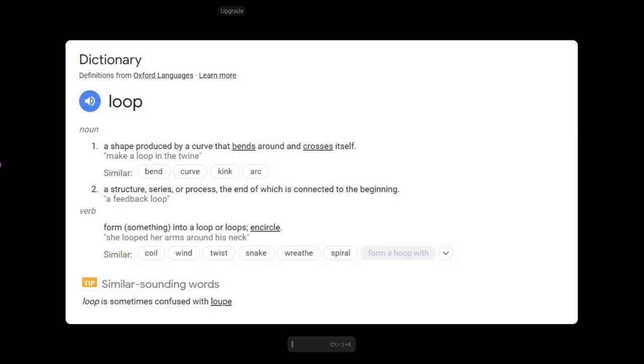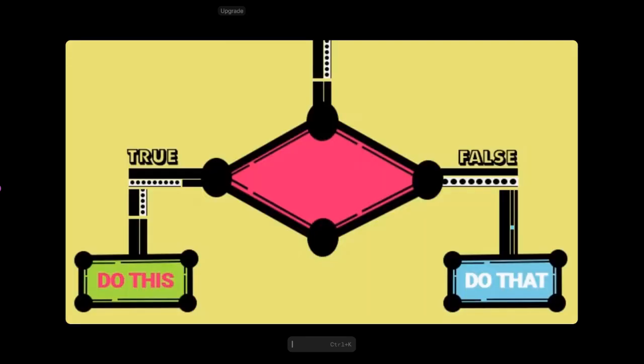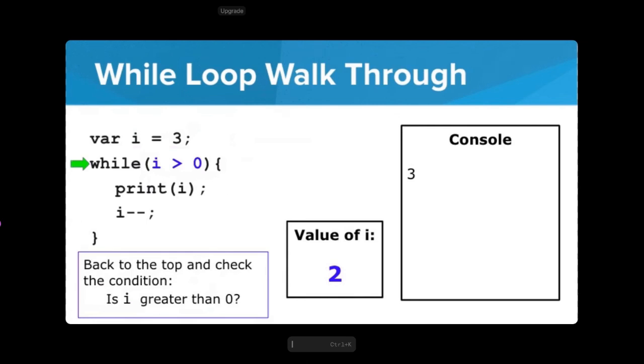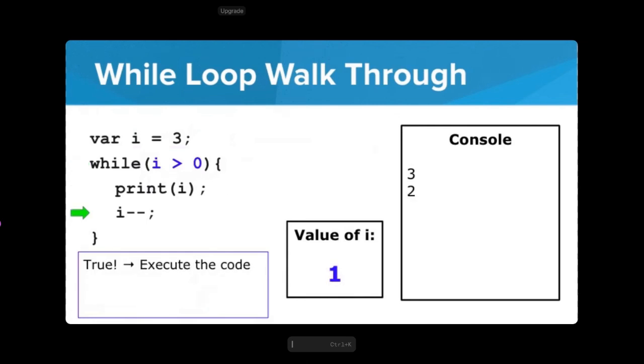In code, we have conditions. A condition tells the program if it should keep looping or if it can stop. The condition is checked before each iteration. If true, it will continue. If false, it just won't iterate at all. A while loop is a structure that repeats a block of code as long as the given condition is true, and it continues to loop until it is not true, meaning it is false.